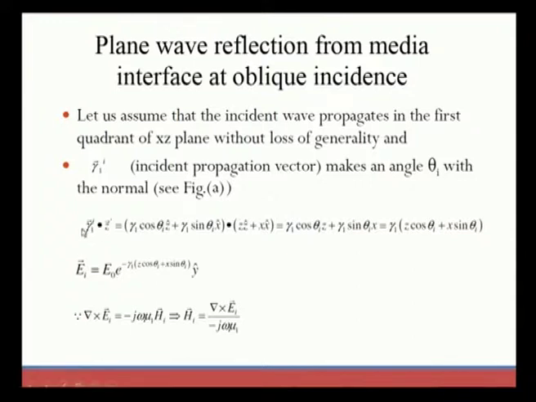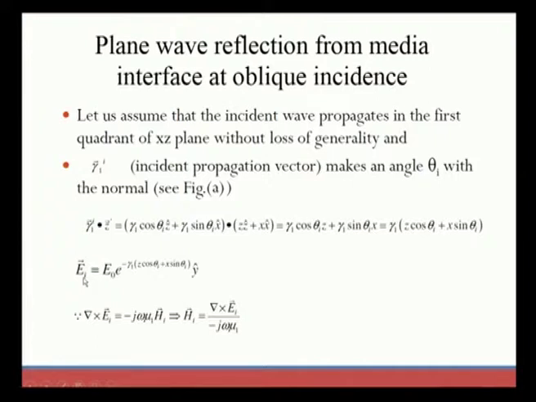Now for the dot product of the position vector components and the propagation constant components of the incident wave, it is equal to gamma 1 cos theta 1 z cap plus gamma 1 sin theta 1 x cap, dotted with z z cap plus x x cap. After simplifying everything, we can say that gamma I dot r is equal to gamma 1 times z cos theta I plus x sin theta I.